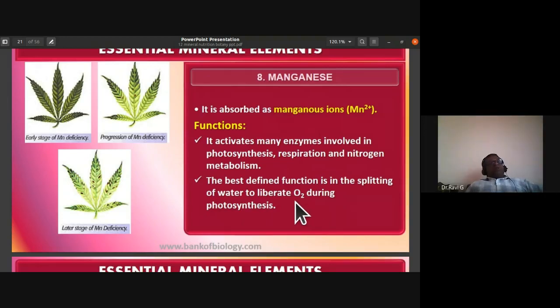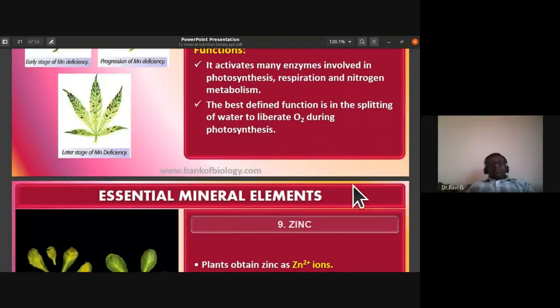So one of the important functions of manganese, Mn, is splitting up of water, or photolysis of water, to liberate oxygen during photosynthesis.